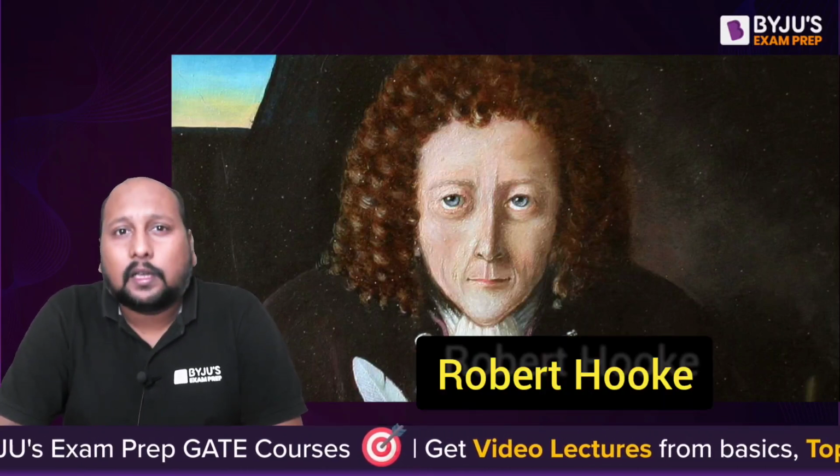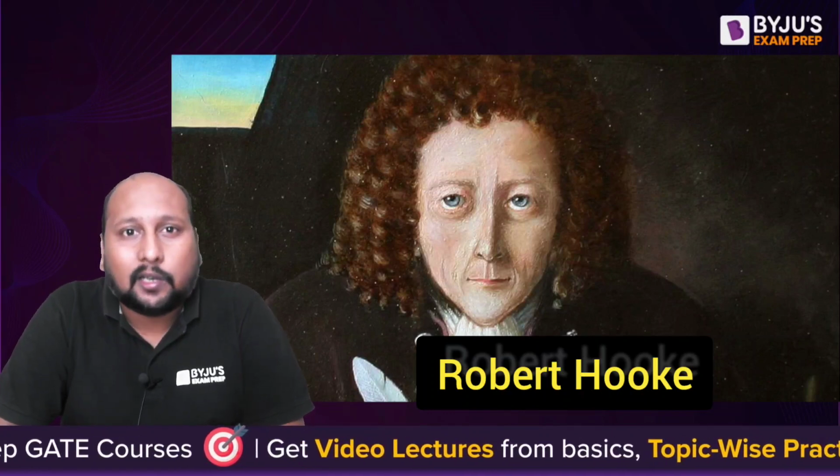In this Super Saturday video, today we'll be talking about a very famous personality, famously a scientist, a natural philosopher, an architect, a mathematician, an astrologer. Yes, he was excellent in many domains. That is the reason we call him the jack of all trades. Yes, you heard it right. He's none other than Robert Hooke, also known as the English Leonardo.